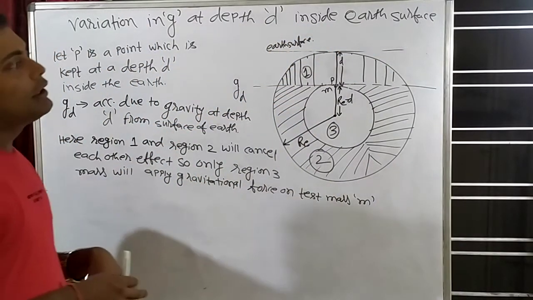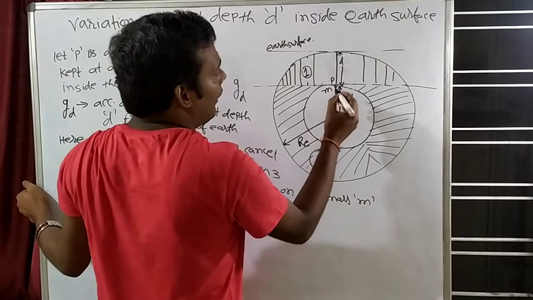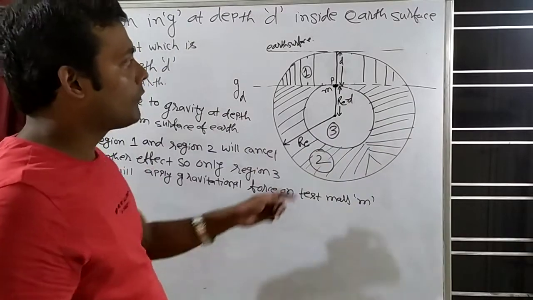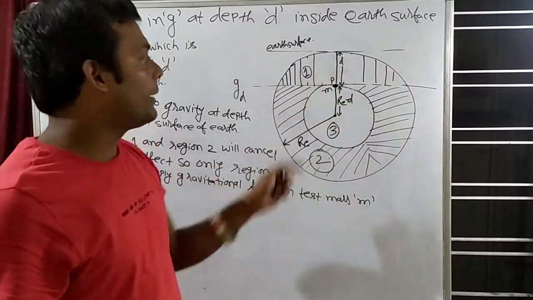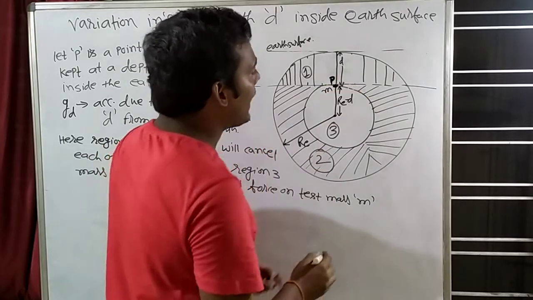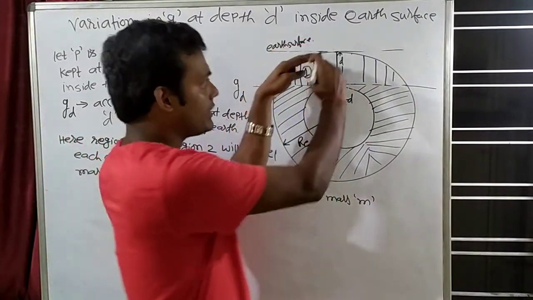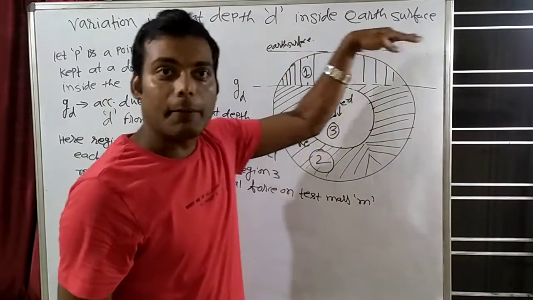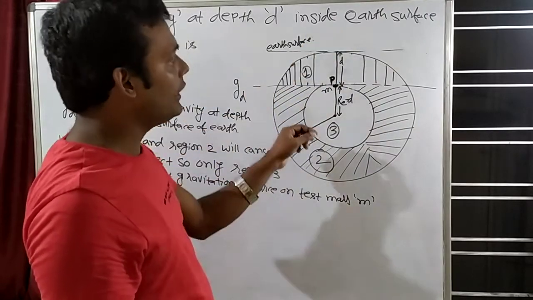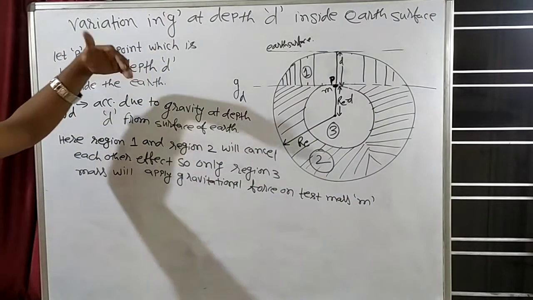So let us suppose that this is our Earth. What I will do? I will take a point, a small m. I will take a point P which is kept at a depth, a small d, from the Earth's surface. So this is our Earth's surface. I am taking a point P at a depth d from the Earth's surface, and at this point P we want to find acceleration due to gravity.